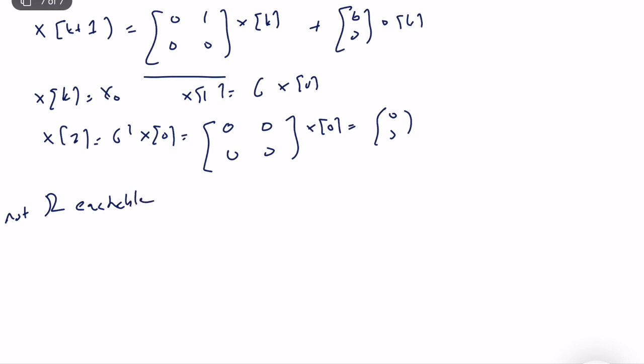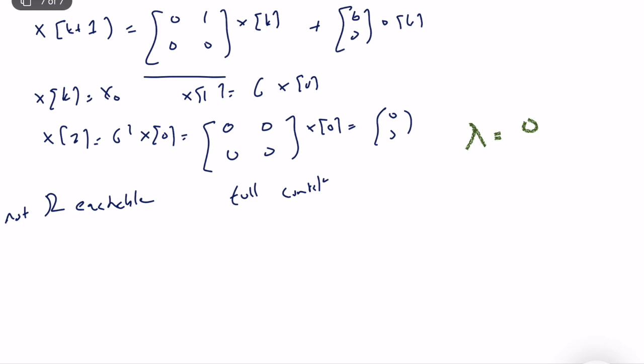Okay, it's not reachable. So technically, we cannot reach any state other than the origin. But it is fully controllable. So from this perspective, you can clearly see that the system can be fully controllable, but it cannot be fully reachable. And keep in mind that the discrepancy between reachability and controllability happens only if you have an eigenvalue at the origin, 1 or 2, doesn't matter. If you don't have any eigenvalue at the origin, you can be stable or unstable, it doesn't matter. Reachability and controllability are technically equal concepts. But if you have an eigenvalue at the origin, then you need to be careful and dig deeper.